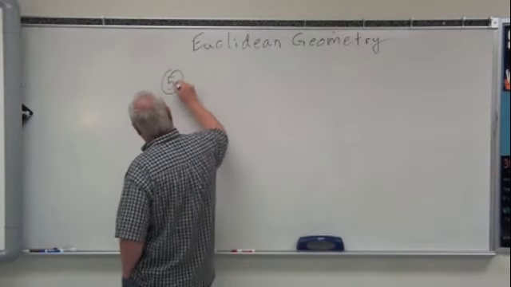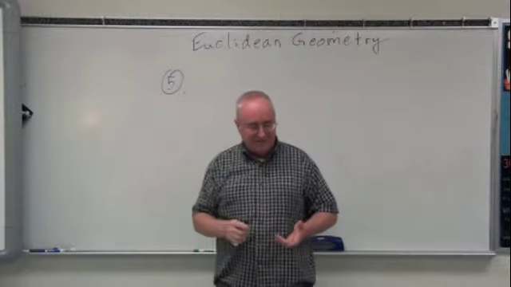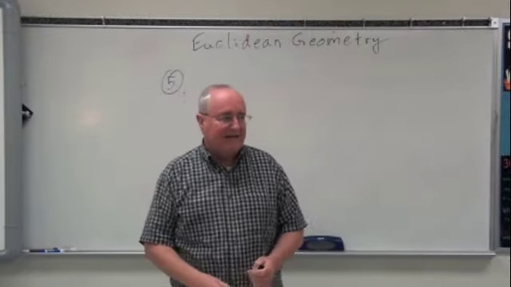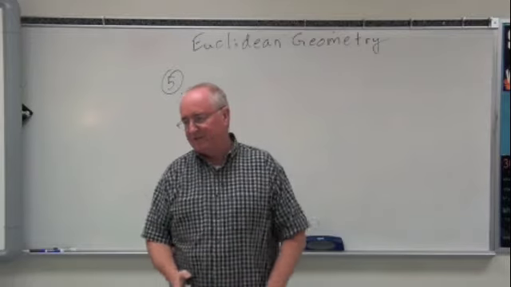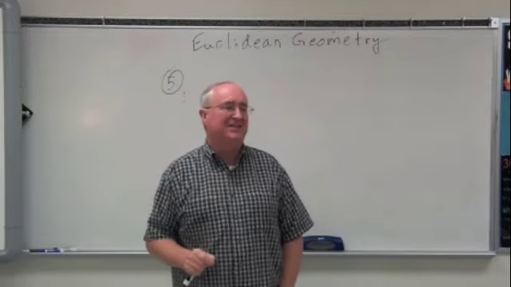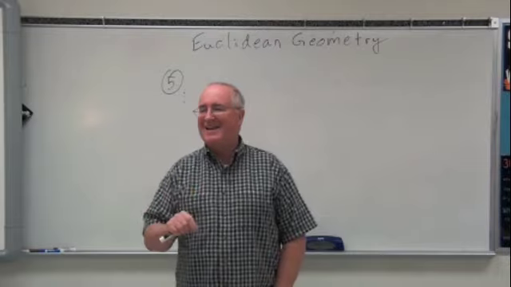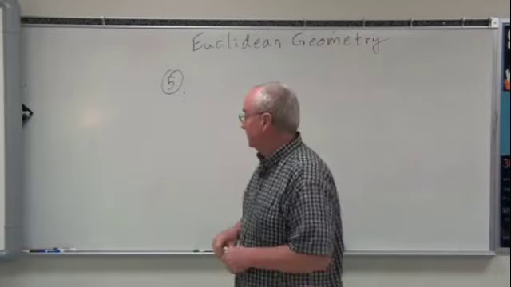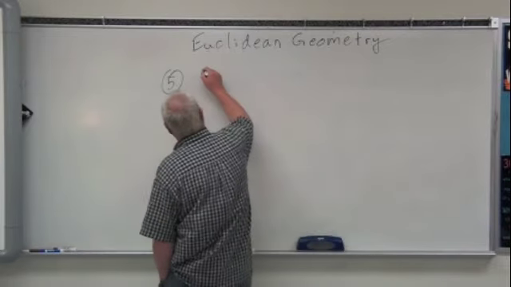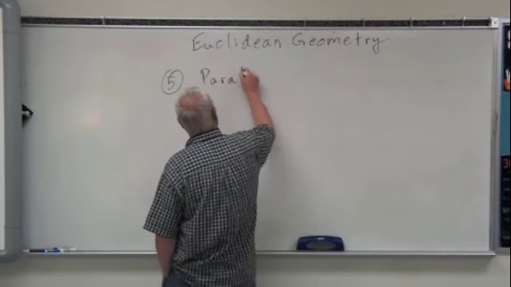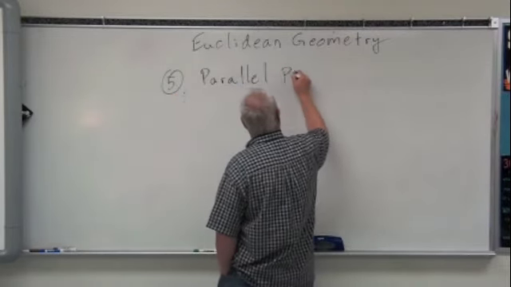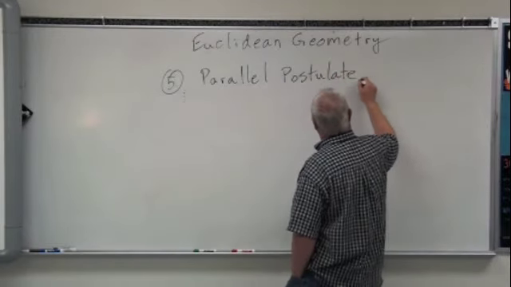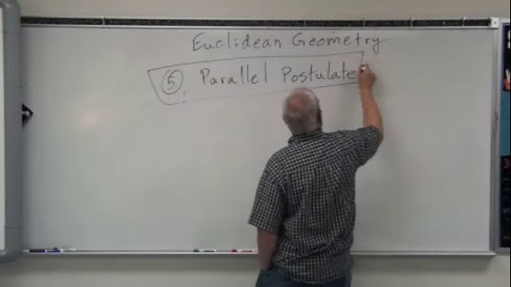Now we're going to work on his fifth. Why? Because his fifth is the one that everybody started challenging right from the beginning. However, no serious challenges were mounted until the 19th century. Believe that, 1900 years passed before there was a serious challenge. The fifth one is called the parallel postulate.